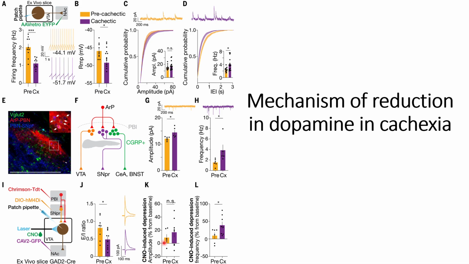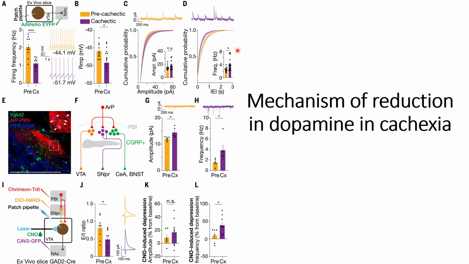percentage depression. And in terms of the amplitude, they do not see a significant difference, but in terms of the frequency, they can see that there is a significant upregulation in the case of cachexia conditions compared to the pre-cachexia conditions. So this indicates that it's the GABA receptors that get disrupted during the cachexia conditions that have an inhibitory effect on the neuron formations by the VTA.